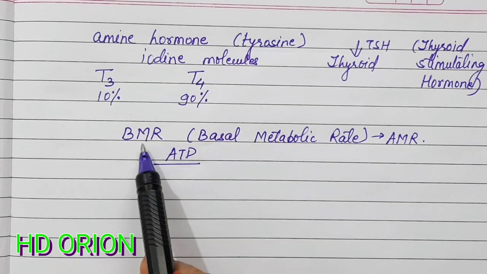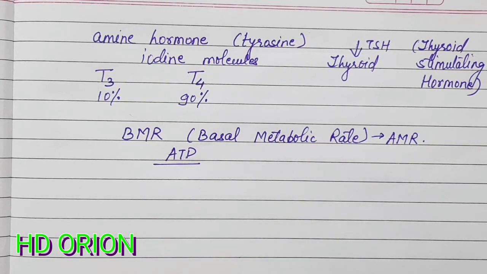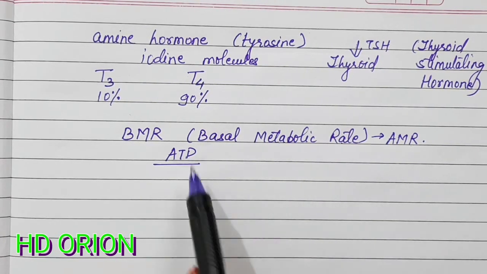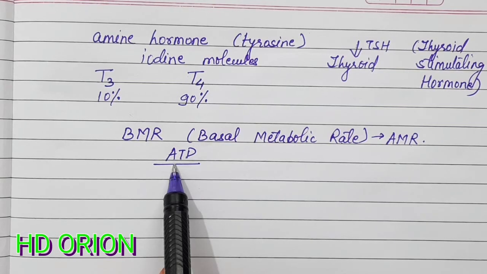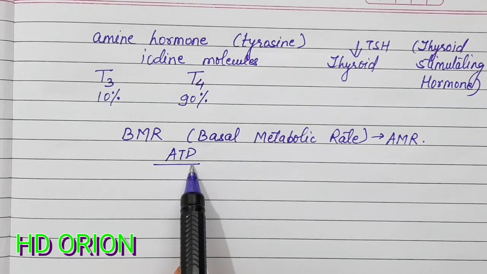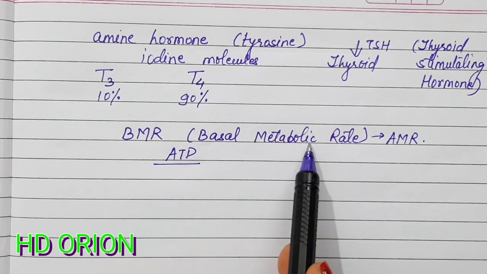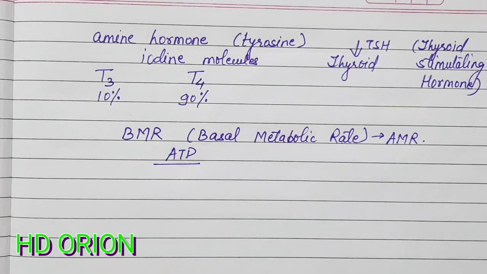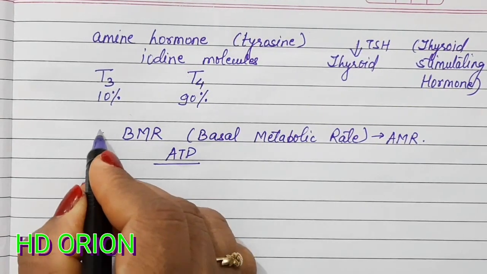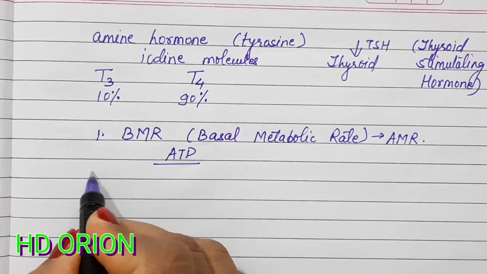So to have a minimum basal metabolic rate, the thyroxine is required. So cellular respiration is very necessary, and this works in coordination with the circulatory system. So circulation and respiration both help in governing the basal metabolic rate. So this is the first function of thyroxine.